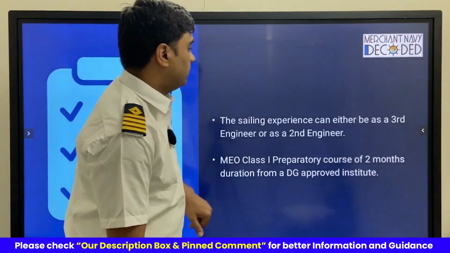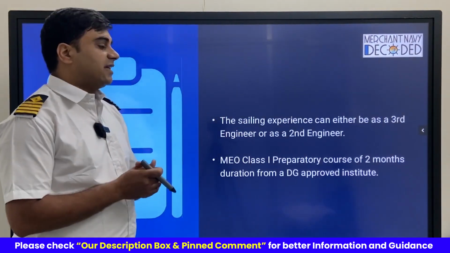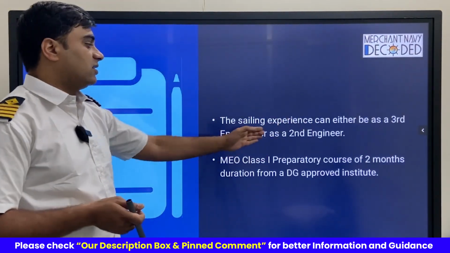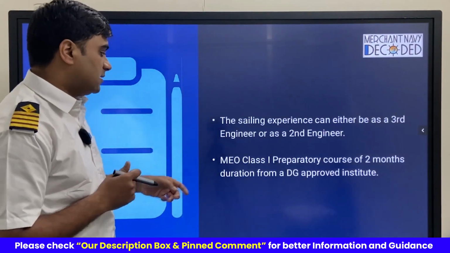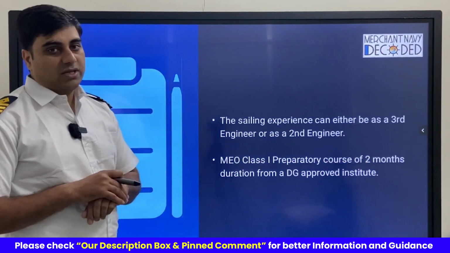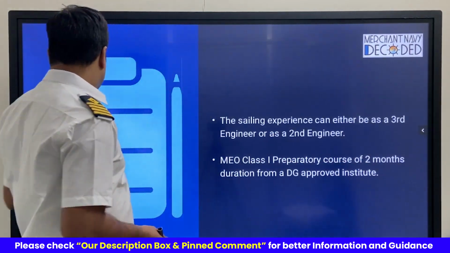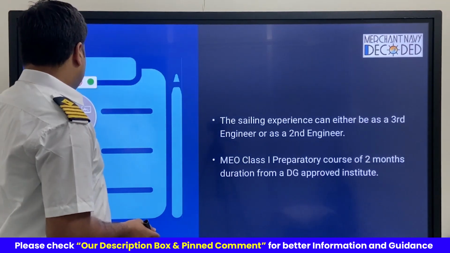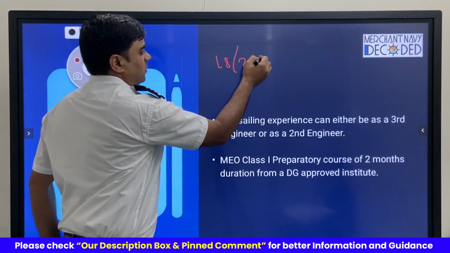So this is it. Now, as we already discussed, the sailing experience can be either as a third engineer or a second engineer if you are going for a mix of 24 months. Then there is the MEO Class 1 preparatory course of 2 months duration. So this is another requirement. One is that you have done your qualifying sea service, that means either you are on the 18 months eligibility or the 24 months eligibility.